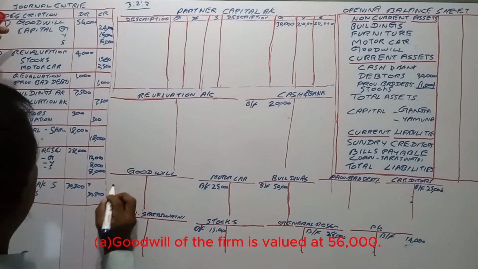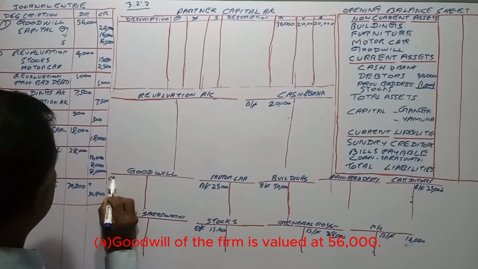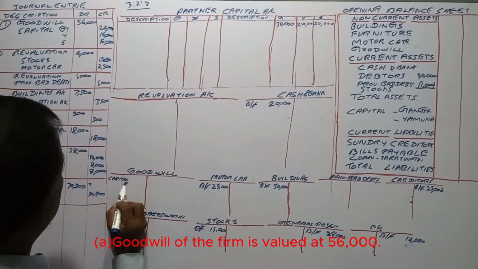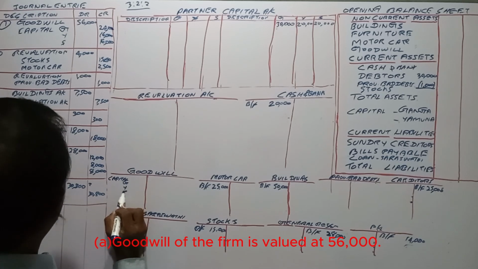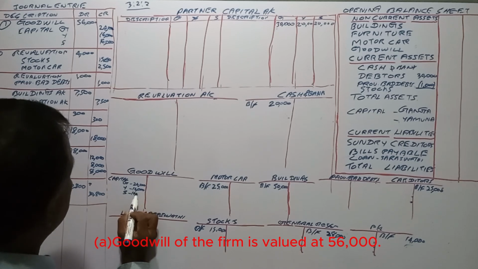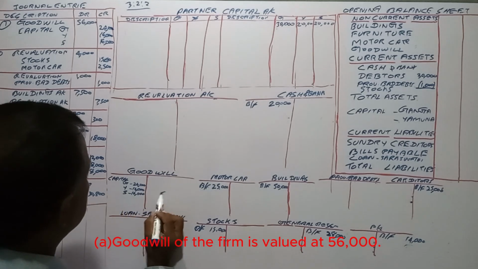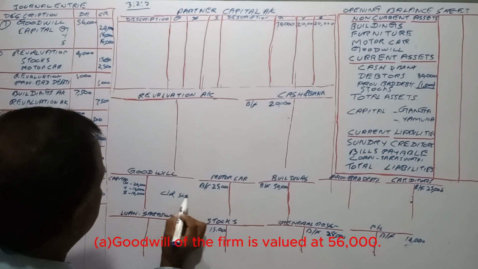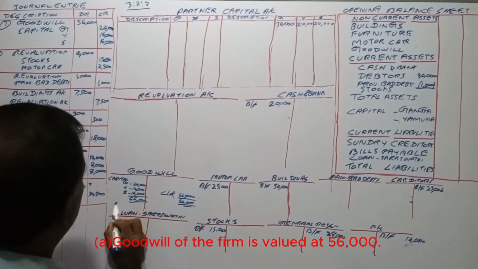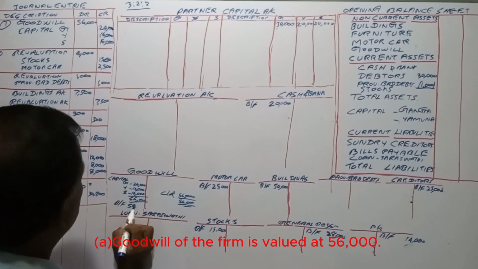Then goodwill account debit, and capital accounts of G, Y, and S credit: 24,000, 16,000, and 16,000, in the ratio 3:2:2. Then the carrying down value is 56,000, brought forward 56,000.